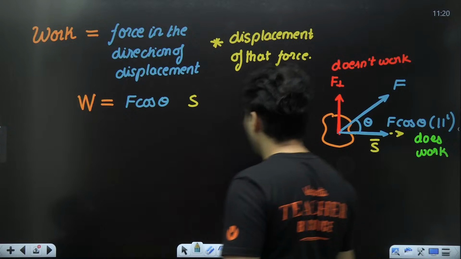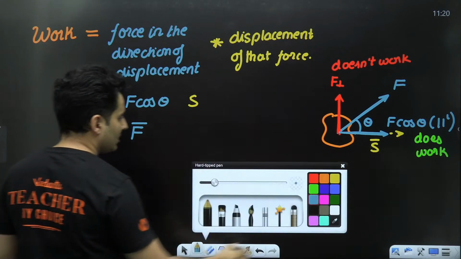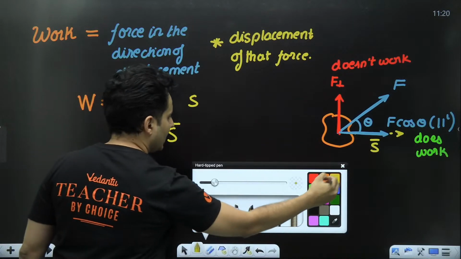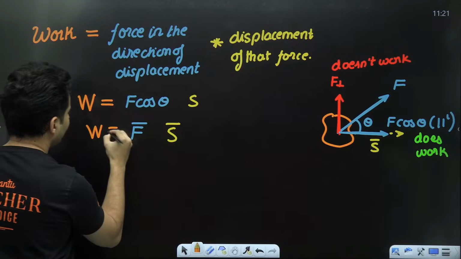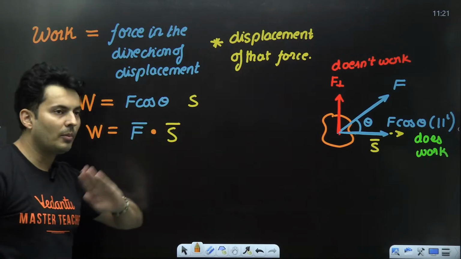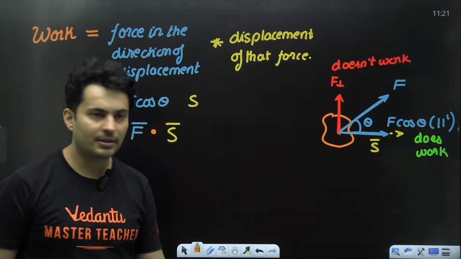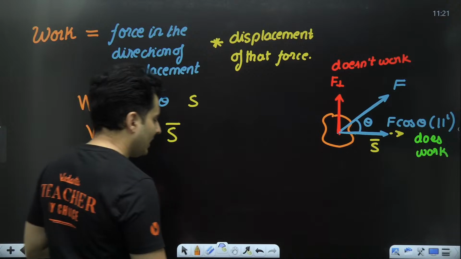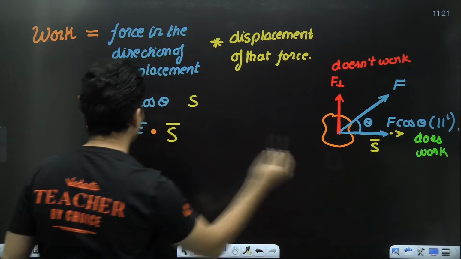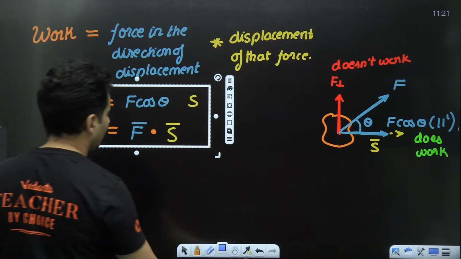So hence I can just put this as F vector, and I can also put S vector. That's it. And that will be work is F dot producted with S. This is also perfectly fine. Nothing wrong in this definition. Keep that in mind. It's one and the same thing. So let me just block this off for all of you. Work is F cos theta into S or F dot S.